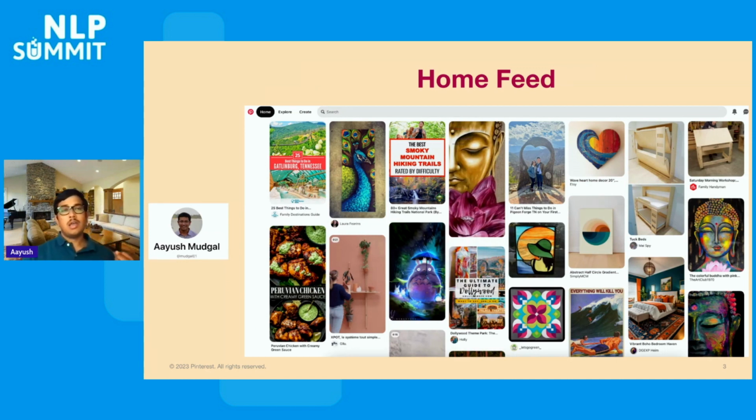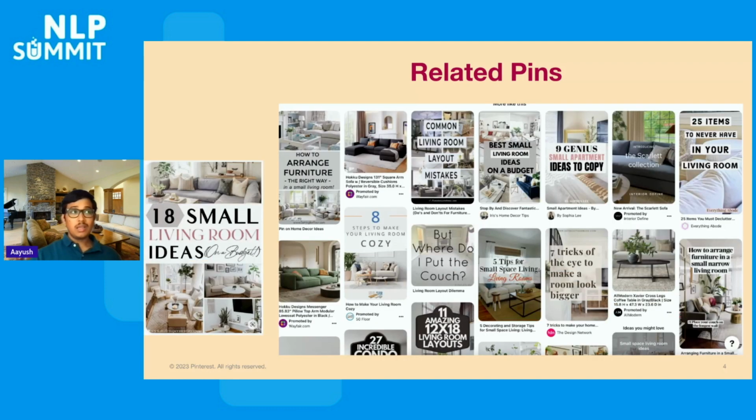This is my home feed, which is a personally curated page of visually inspiring pins. It is built upon my past interests and engagements in my history. Here you can also see the search tab on the page. If you want to search based on any textual or visual queries, you can do a search query. If you're interested in a particular pin, you can click on it, and once you click on it, you're also provided with many visually similar related pins.